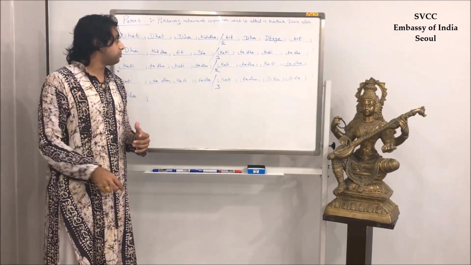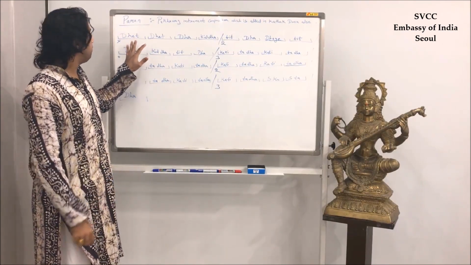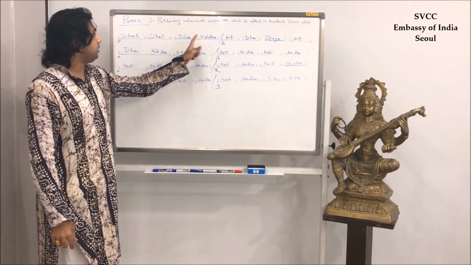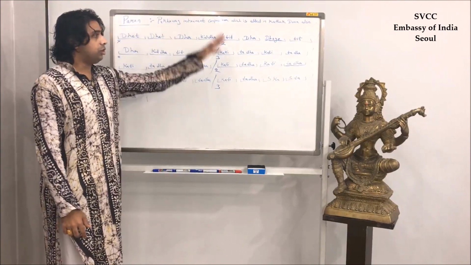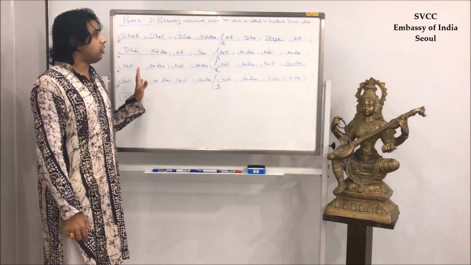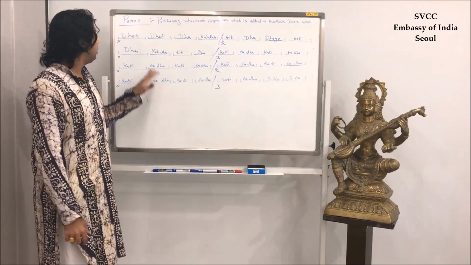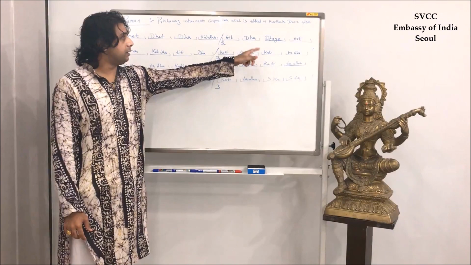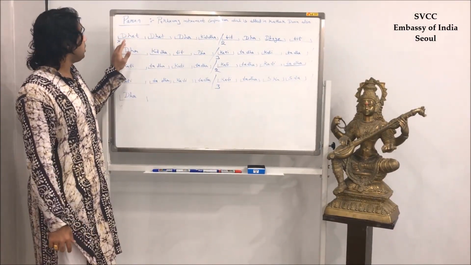I will teach you that in the practical. Okay. So with the notation dhit dhit dha din din dha dha din, it's taking two avartans of the tal, Teen Tal. Dha din din dha dha din din dha. So two avartans.